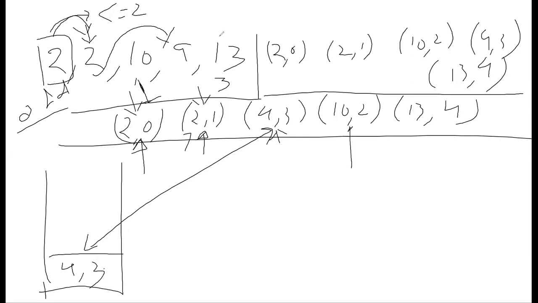Now coming to 10, 2. Now I can see 4 is less than 10, but the index of 10, which is 2, is less than, so this cannot be answered because it exists before. Then I'll do 10 and 2. I'll push this onto the stack, right?